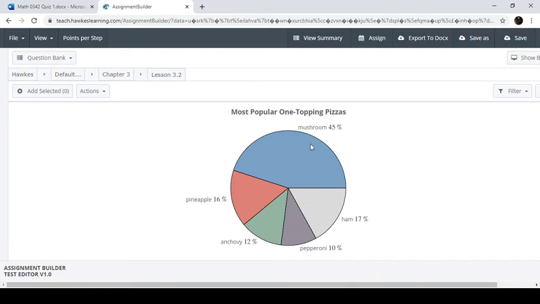So, for instance, mushroom right here, this part of the circle graph. 45% is almost a half. It's almost 50%, and yes, indeed, this is almost half of this pie taken up. Then we have the others that make up the rest of this. So, 25% would be a quarter. 17's pretty close to 20, so it's a little bit off of a quarter.